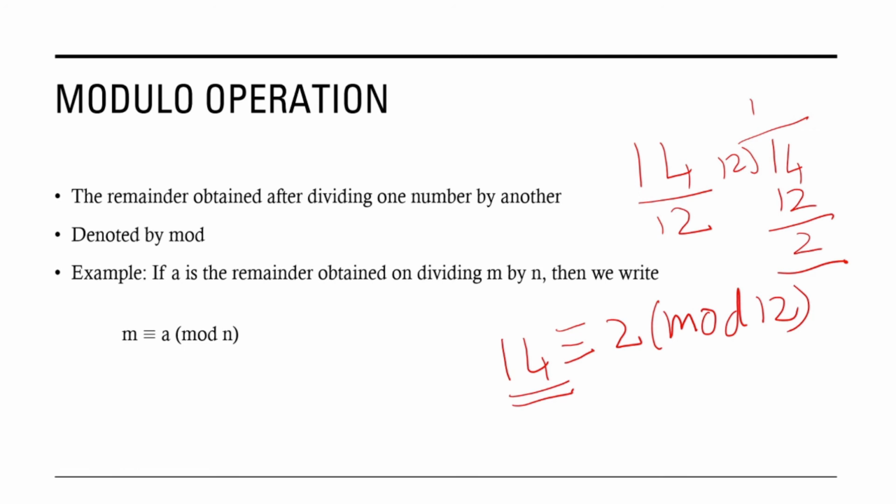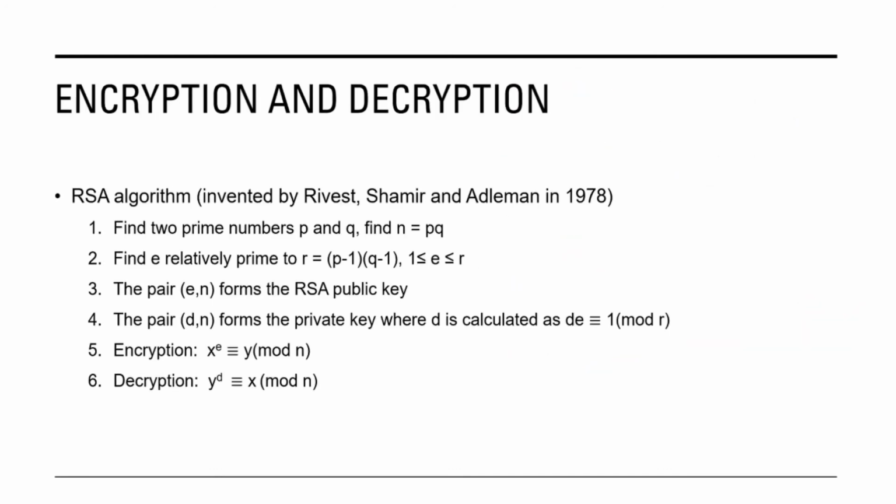As I already mentioned, prime numbers are used in encryption and decryption of data. In that, we will see one algorithm, which is the RSA algorithm. It was invented by Rivest, Shamir and Adelman in 1978. This algorithm follows certain steps. The first step is we have to find two prime numbers P and Q. These prime numbers P and Q are sufficiently large so that it is difficult to identify them. Next, we have to find the product of these two numbers.